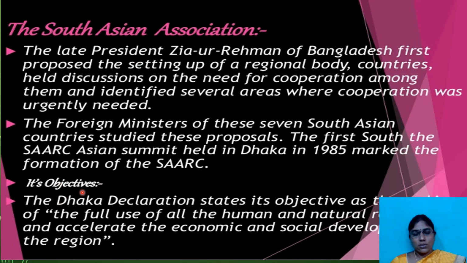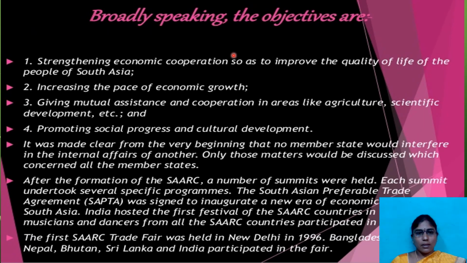What are the main objectives of this movement? The Dhaka Declaration states its objectives as making full use of all the human and natural resources and accelerating the economic and social development of the region. So the main objective is to utilize the human and natural resources and to increase the economic and social development of the developing nations of the Asian continent especially. These are some major objectives of SAARC countries.